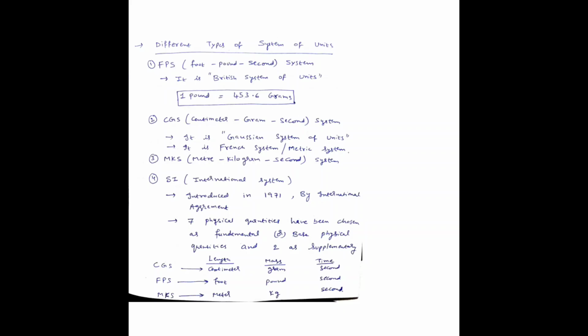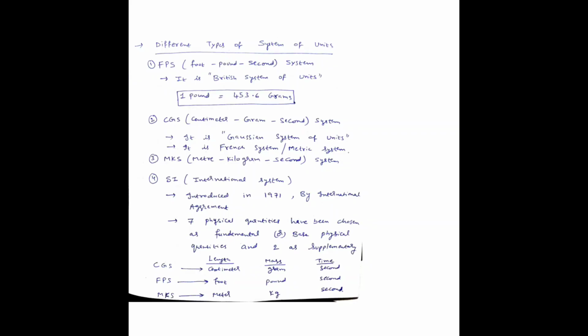Also, if you see different types of systems of units, we have broadly four systems of units. One is FPS, second CGS, third MKS, and fourth SI. The first system, FPS, foot pound second system, is also called the British system of units. Here weight is measured in pounds, length is measured in foot, time is measured in seconds. 1 pound means approximately half a kg, around 453 grams.